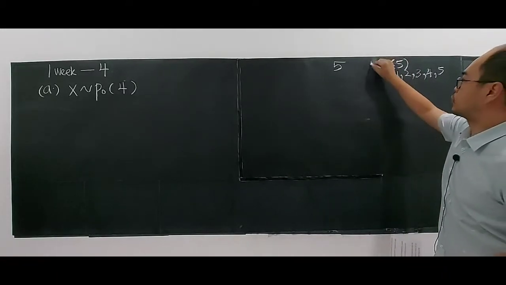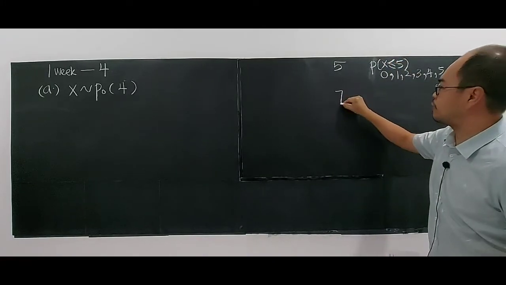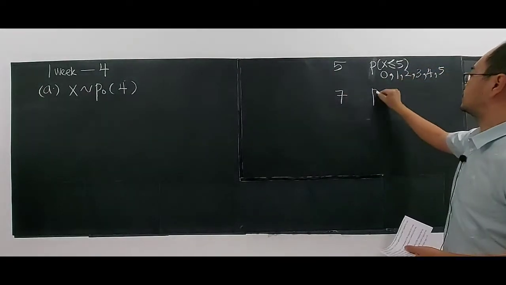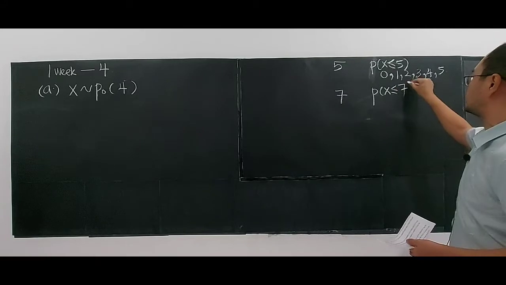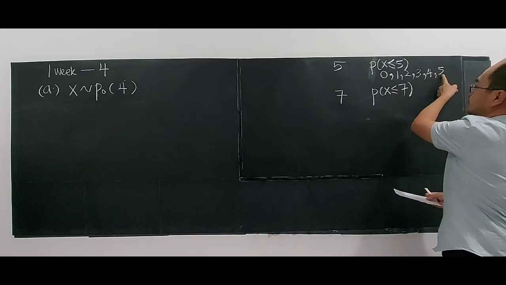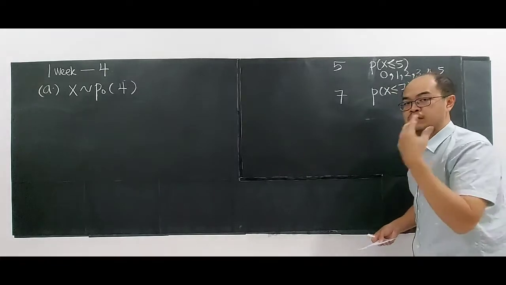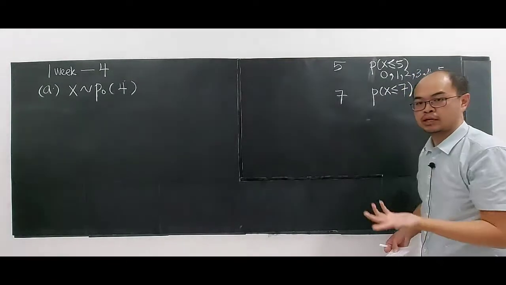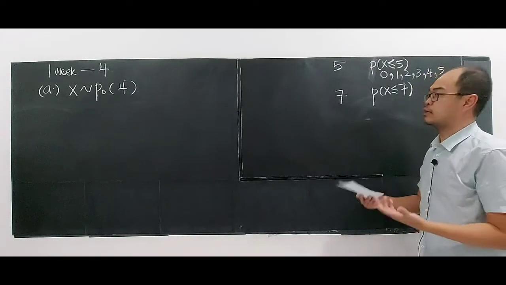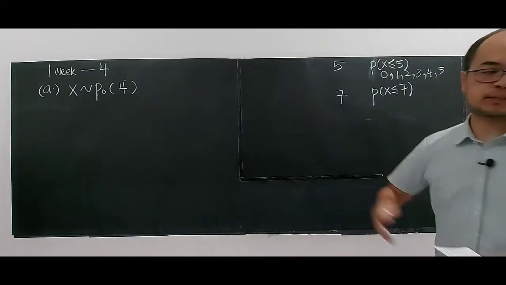That's why we calculate the probability. If meets the demand means at most 5 magazines. If I have 7 magazines in my shop, meeting the demand will be X less or equal 7. Do you know why? You can have 0, 1, 2, 3, 4, 5 and so on, up to less or equal 7. If the demand is less than 7 or 7, it is okay, because I have enough magazines to sell, untuk dijual.